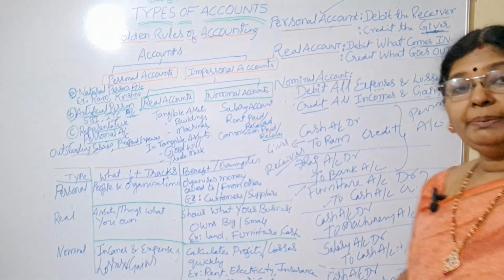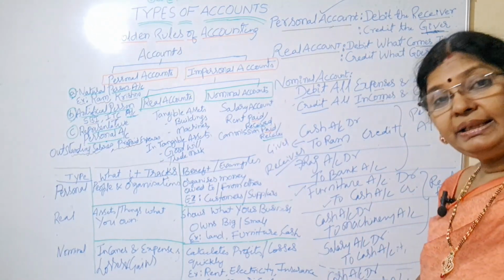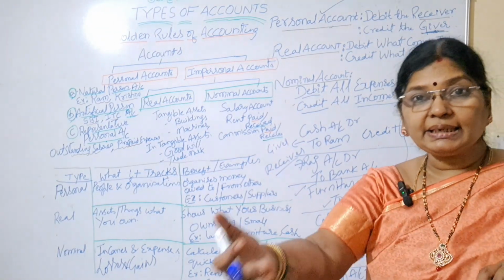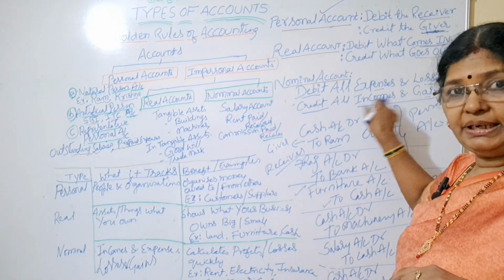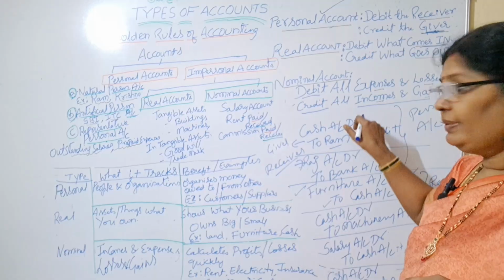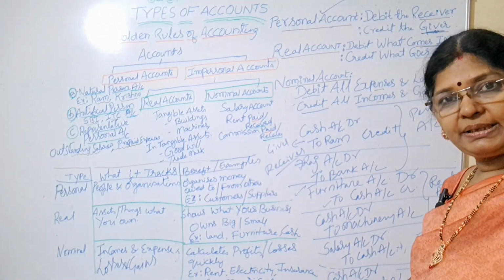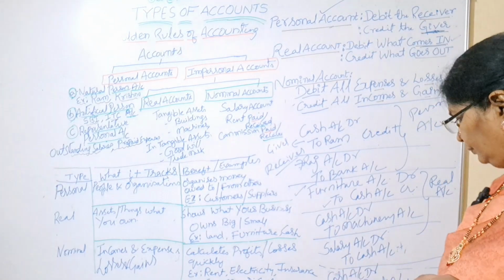Always remember, if I am writing rent in the credit place, it means rent received. Why? Because credit means all incomes.